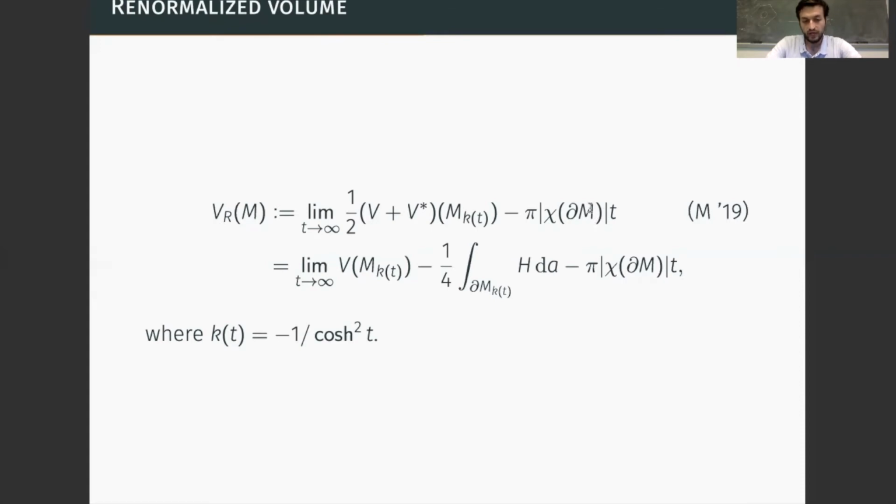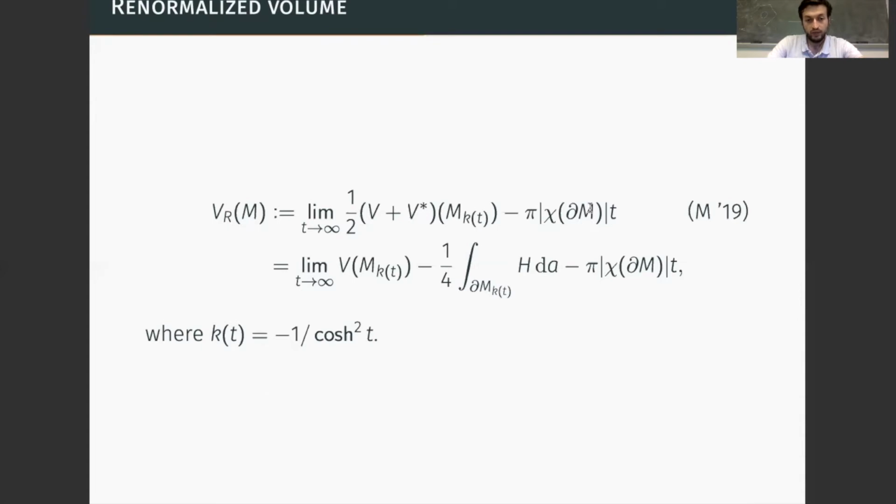What happens is that as we take the limit for t going to infinity, we obtain a finite limit. This process defines an analytic function on the space of convex co-compact manifolds with a fixed topology, which is what we call the renormalized volume.